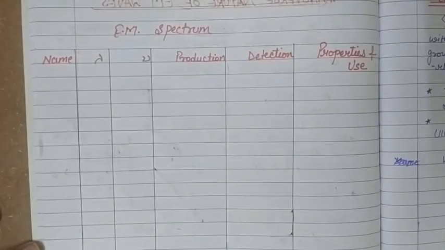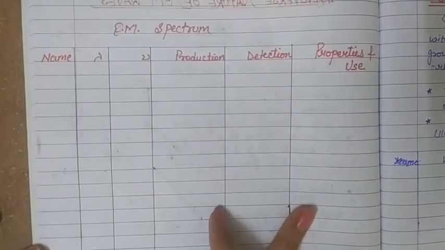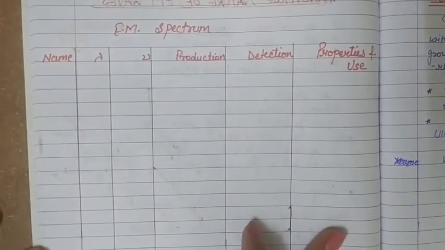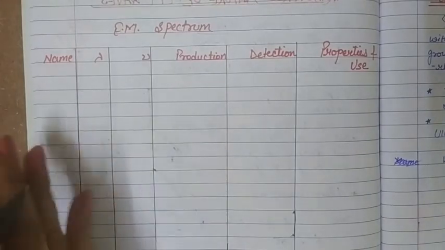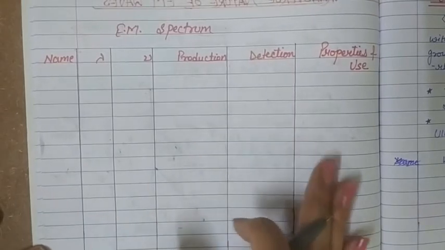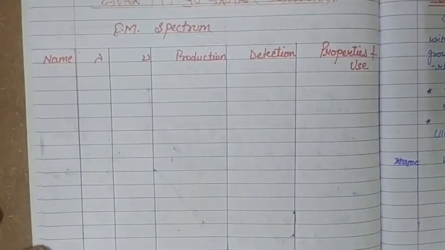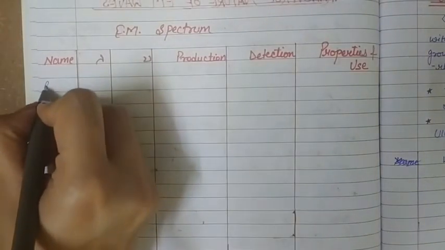So to explain electromagnetic spectrum in an effective way, I am going to use this tabular format for that. Now, in this tabular format we can easily see at one time what is the name, wavelength range, frequency, how the wave is produced, how it is detected, and what are its main properties and applications. So it will be easier for us to understand which is the region in which that particular wave exists and what are its properties and how it is produced. So we will start with the first wave, that is radio wave.